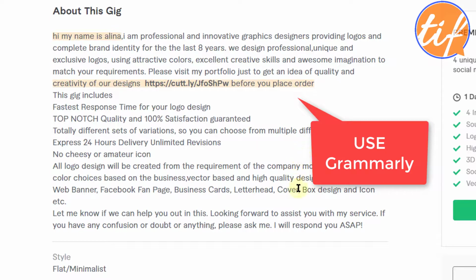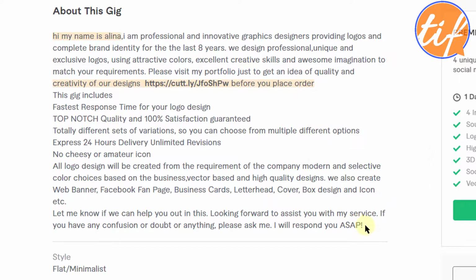Again, Grammarly is free for you. You do not have to buy it. If you buy it, it's fine. You do not have to buy it always. You can use the free version of Grammarly, and that will be enough for this kind of work. Now, two things in this description. First, it is not starting with a question. I always recommend you to start with a question. Please form a question that can be there in the buyer's mind. You can have actually multiple questions if you want to. Start with that.